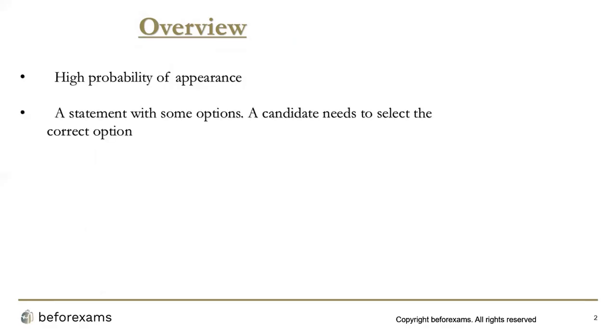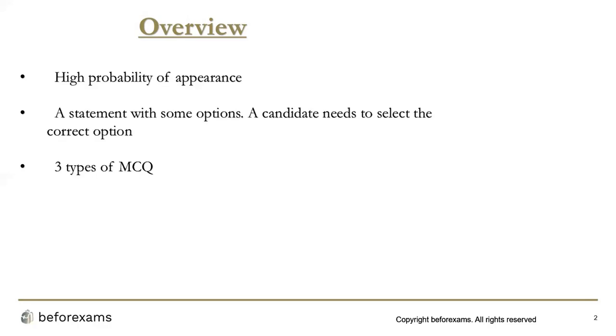Now in these kind of questions, there is a statement and then there are some options. A candidate needs to select the correct option. Now what the examiner does is they try to confuse the candidate by giving the same keywords for two options, but the meanings are different. So what the candidates get confused about is the keywords, and they end up marking the answer wrong. So in multiple choice type of questions, you have to read the passage carefully and you have to understand the options very carefully.